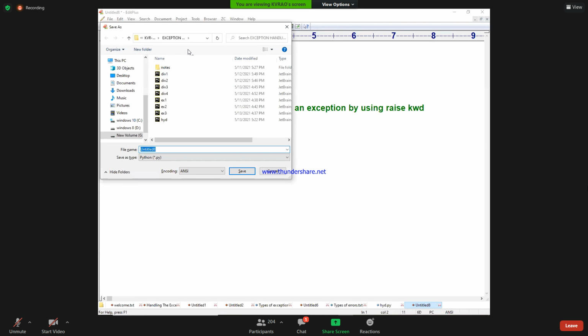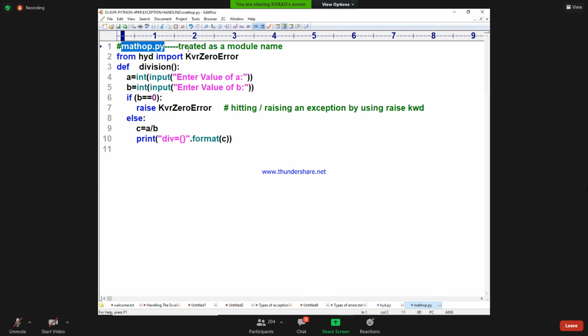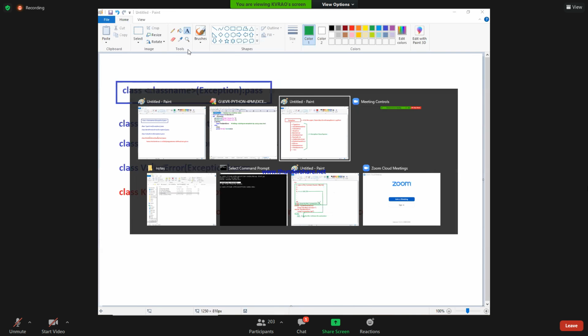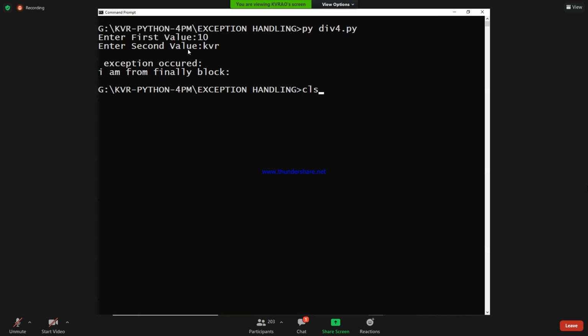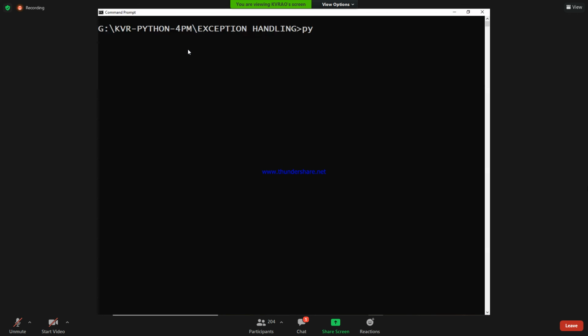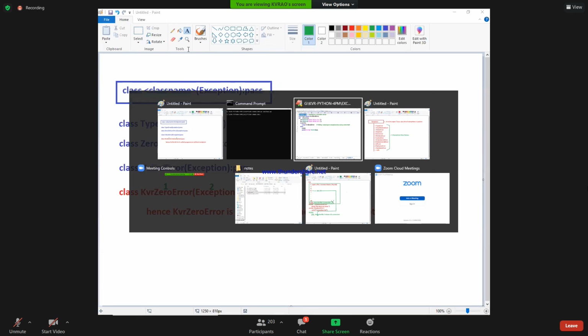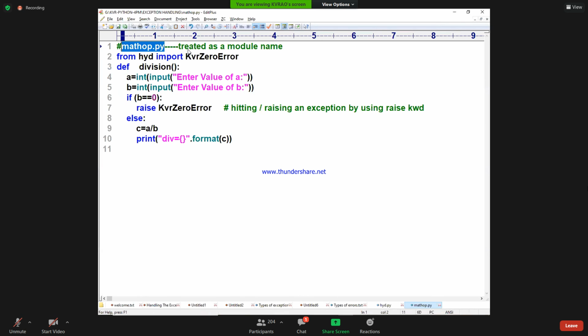Yes, save it, math_op.py. Coming to the point, say py method math_op.py. See that now it is not going to do anything because we are not calling it. Now I will go to the main program.